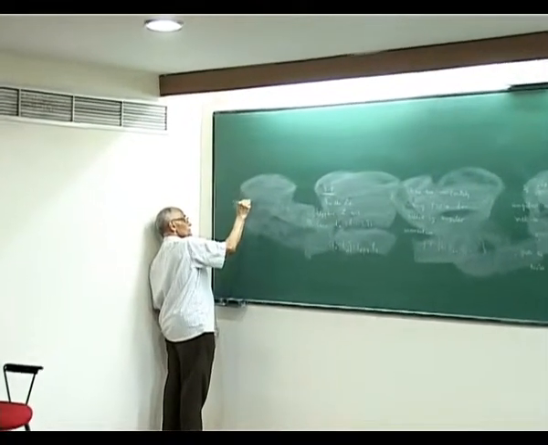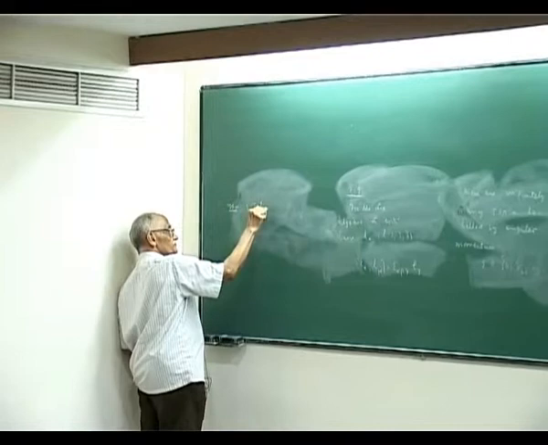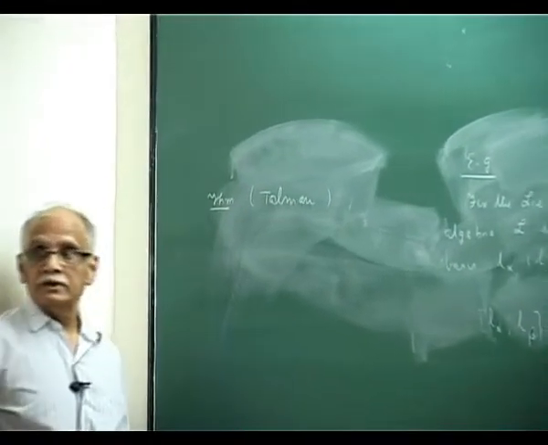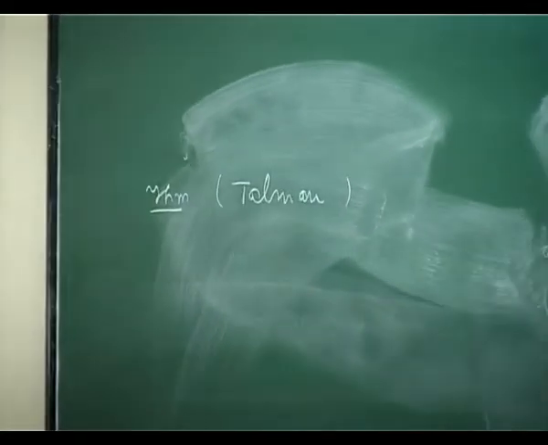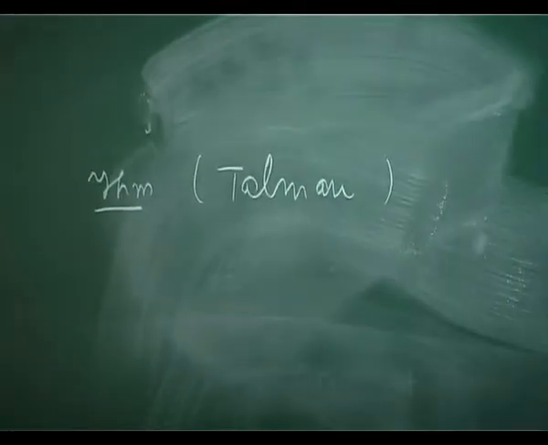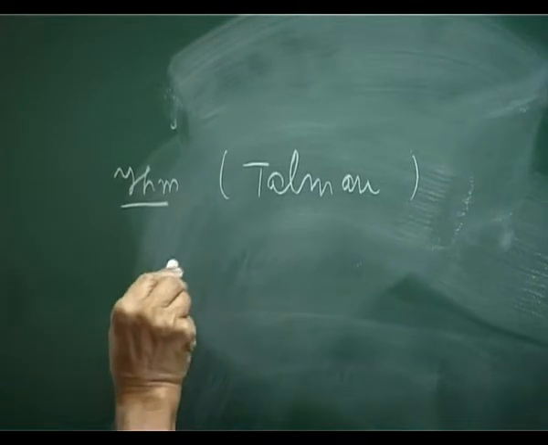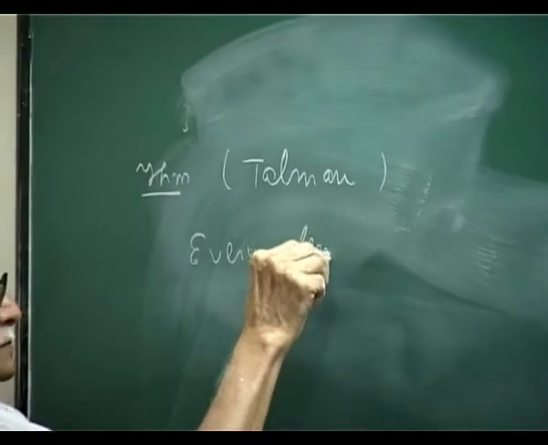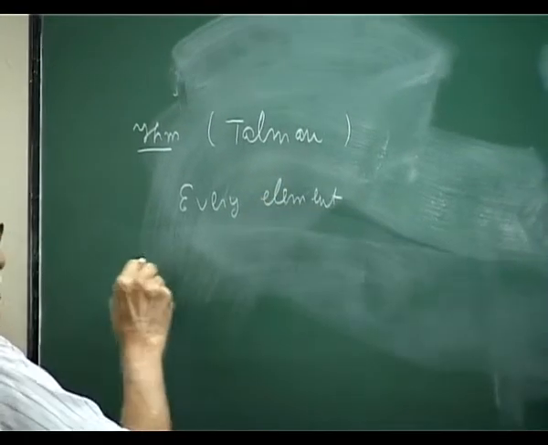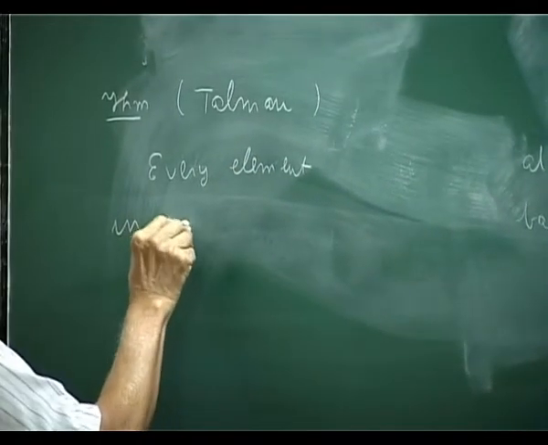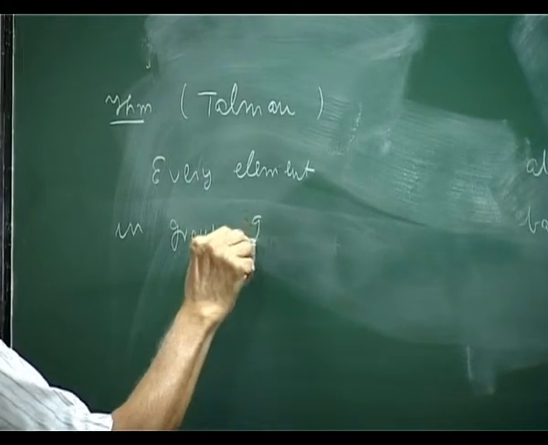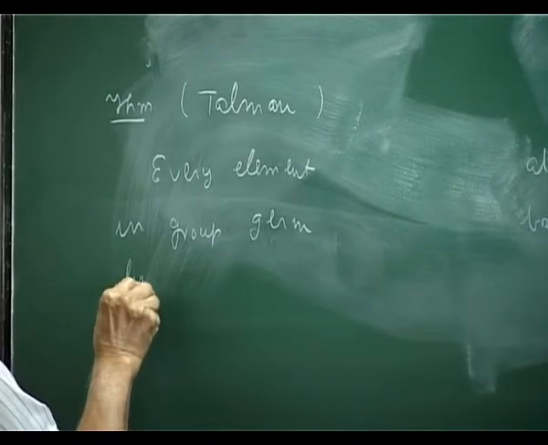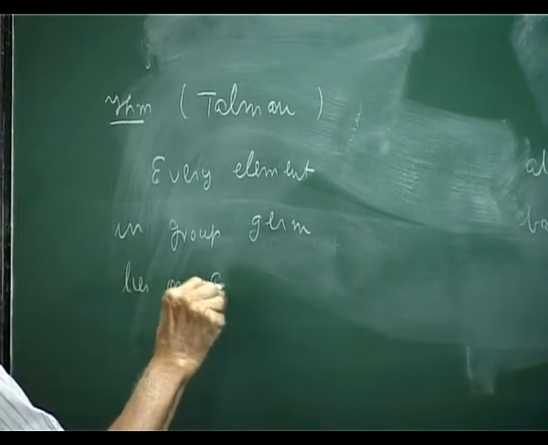It is proved in many places, but if you look in Thalmann, this is a small Benjamin book, there is a proof from beginner's lectures. The statement is that every element in the group germ lies on a one parameter subgroup.